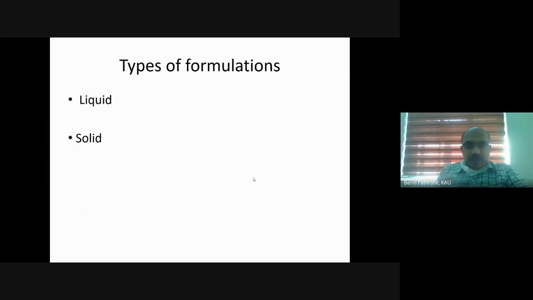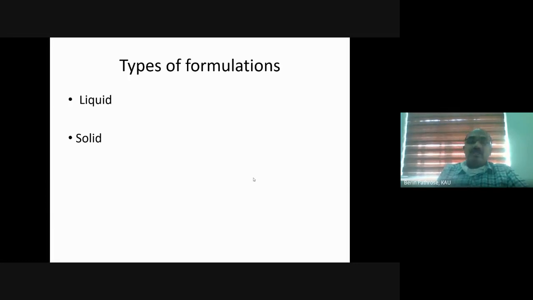Okay. Coming to the type of formulations, certain textbooks, if you check, will give another kind of formulation: liquid, solid, and gaseous formulation. But the teacher who taught me pesticide formulation, Dr. Balraj Singh Parmar, is a doyen, still alive, extremely active. As a doyen in this area, he was the joint director research in IARI, and he was the long-serving head of the Division of Agricultural Chemicals.